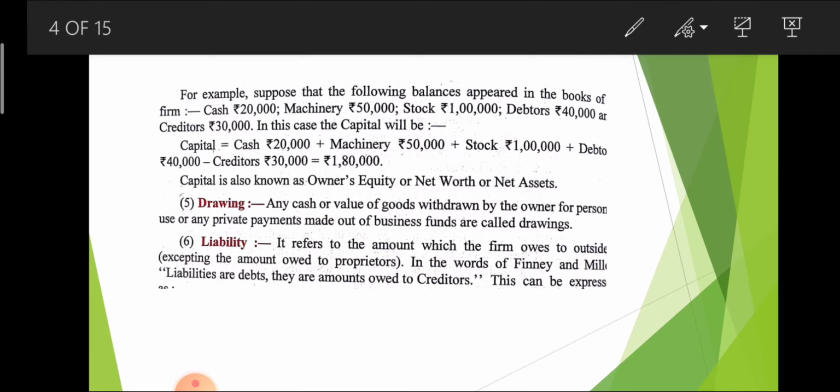The next term is liability. Liability refers to the amount which the firm has to pay to outsiders. It means that in the same situation, if I am the owner of the business and I have to pay some amount to an outsider, to a person who exists outside the business, that is treated as liability.